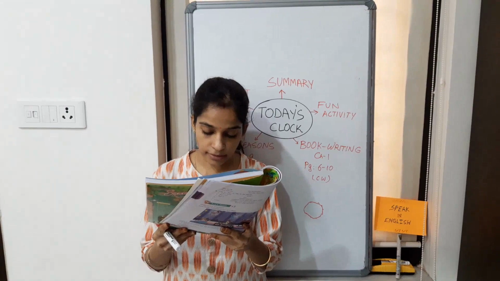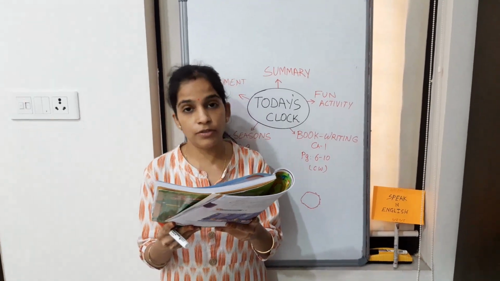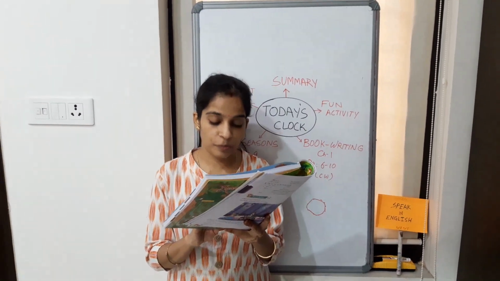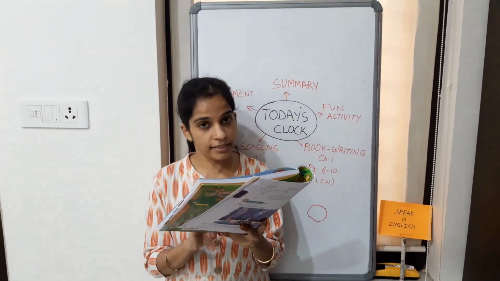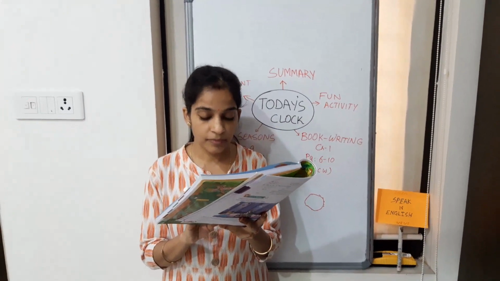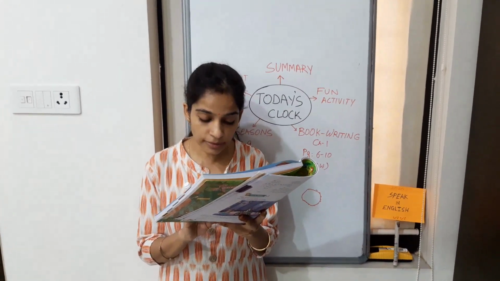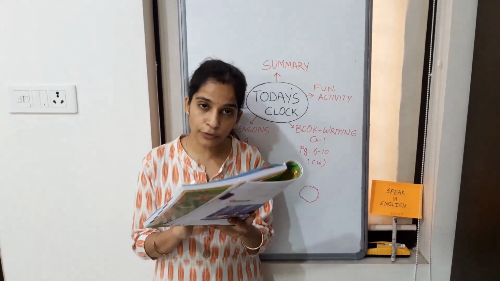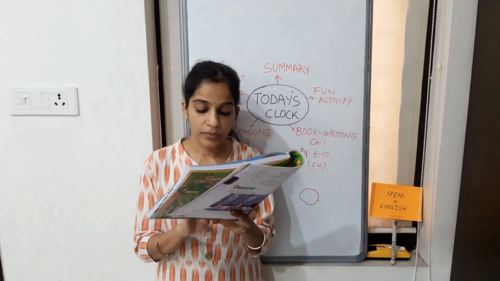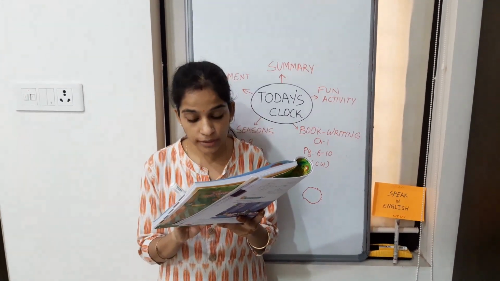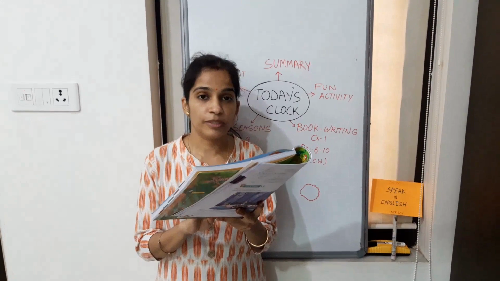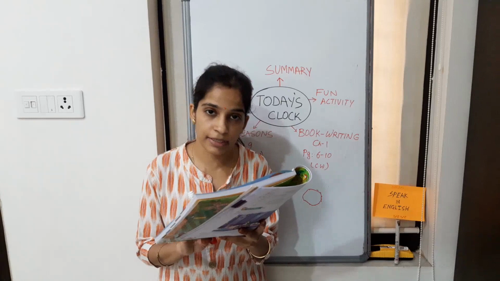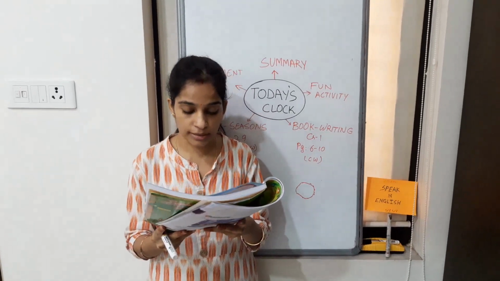Next. Good hero writer, the and friends were. So what will be the answer? The will be the first word. Writer will be the next word. And will be the next word. I repeat. The writer and. After that, hero will be the fourth word. Were will be the fifth word. Good will be the sixth word. And friends will be the last word, that is seventh. I will show you the answers again, students.